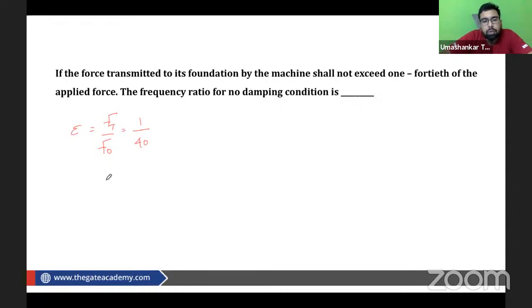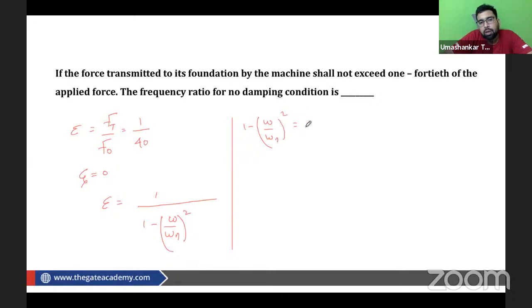So what is the formula of transmissibility ratio when no damping is there? When no damping is there, that means zeta is equal to 0, and the transmissibility ratio is then given by 1 upon 1 minus (omega by omega n) whole square. So from here we are getting 1 minus (omega by omega n) whole square is equal to, the transmissibility ratio, so this is going to be 40. So we are getting (omega by omega n) square is equal to minus 39. So this is not possible. This is an imaginary number. So what happens when this kind of thing comes?